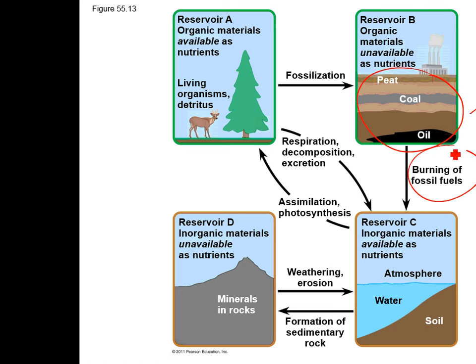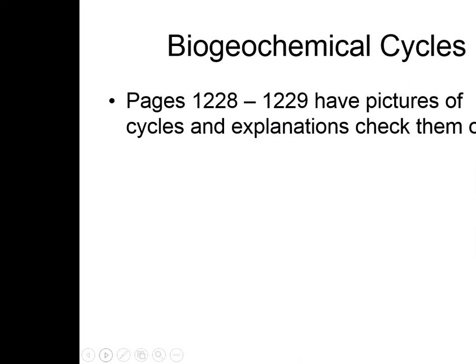And then we burn those fossil fuels, and that puts them back up into the atmosphere, puts some of them into the soil and into the water. And then we have weathering and erosion that takes place that puts those back into the water and the soil as well. And we have sedimentary rocks being formed. So these are going to be kind of recycling through this ecosystem.